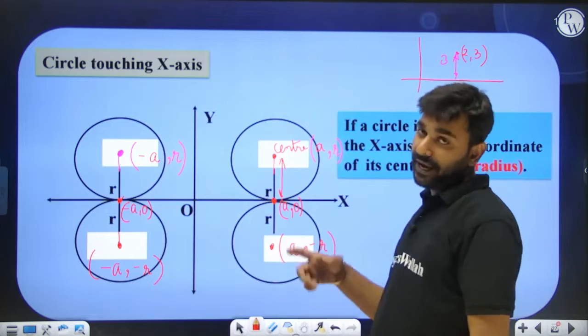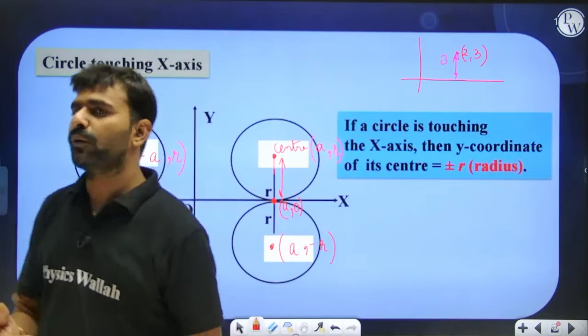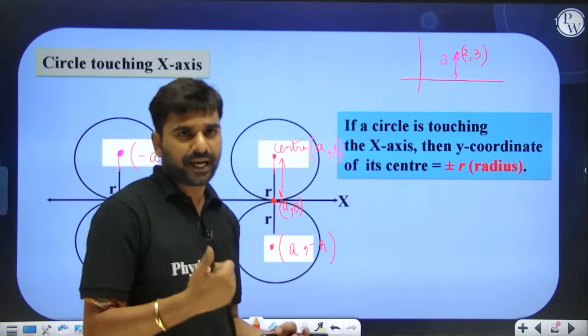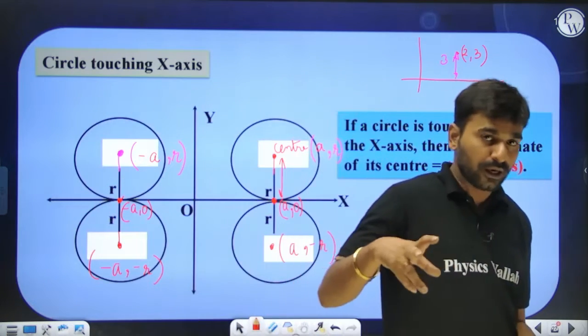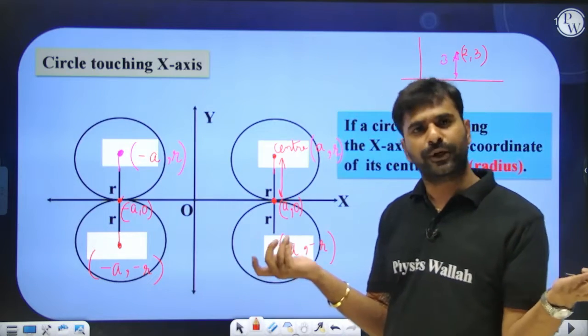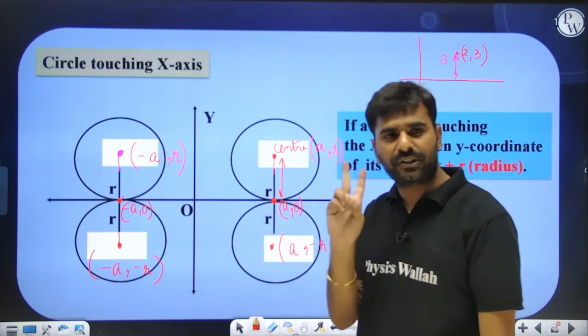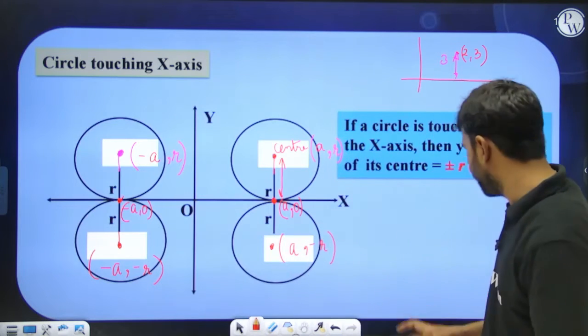The center of the circle can be in the first quadrant, it can be in the second quadrant as well, it can be in the third quadrant as well, and it can be in the fourth quadrant as well. And the moment the center changes, I hope you people know that the equation of the circle is going to change. Yes or no? Because a circle's equation is dependent on two things: one is the center of the circle and another one is the radius. I hope you guys are clear with this.